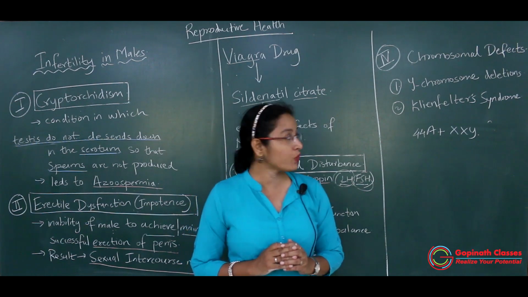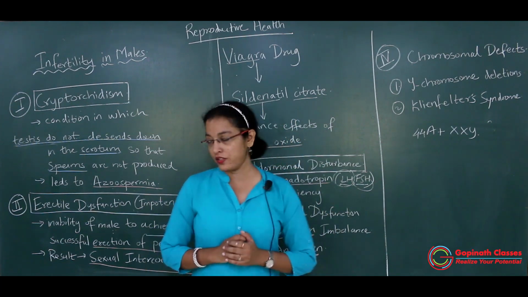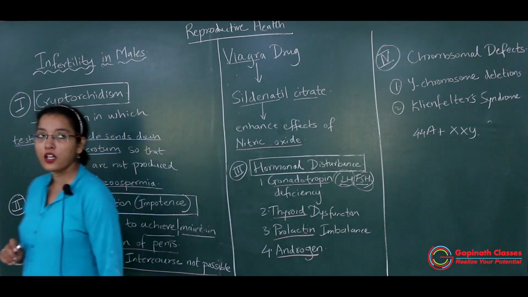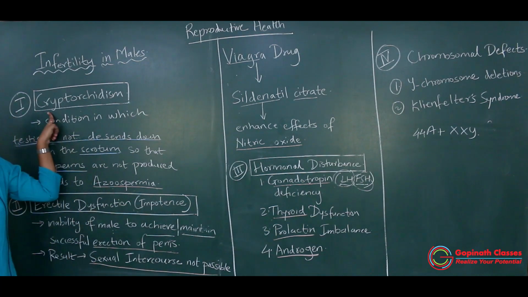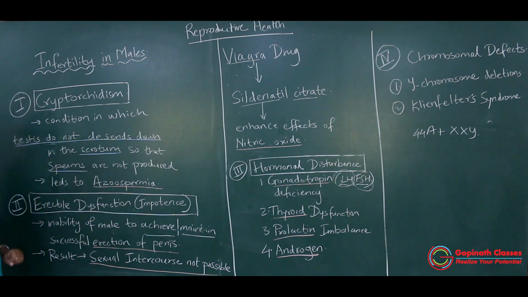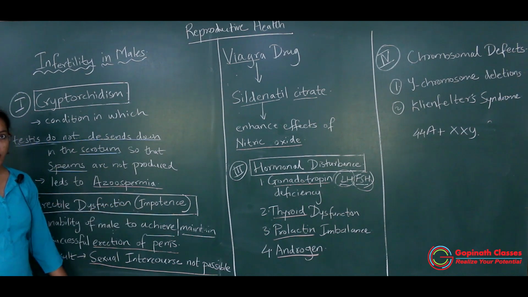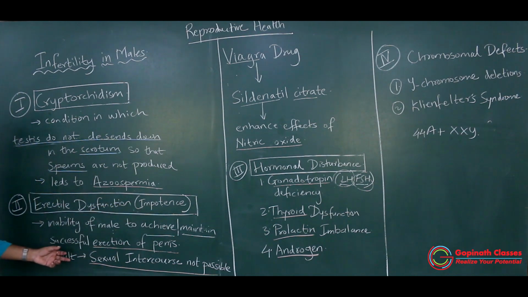So how many factors have we studied? 4 factors. First is Cryptorchidism, wherein the pair of testes do not descend into the scrotal sac in the 7th month of pregnancy. Then erectile dysfunction, impotency, wherein there is no erection of the penis, or no maintenance of erection for a longer time for sexual intercourse.